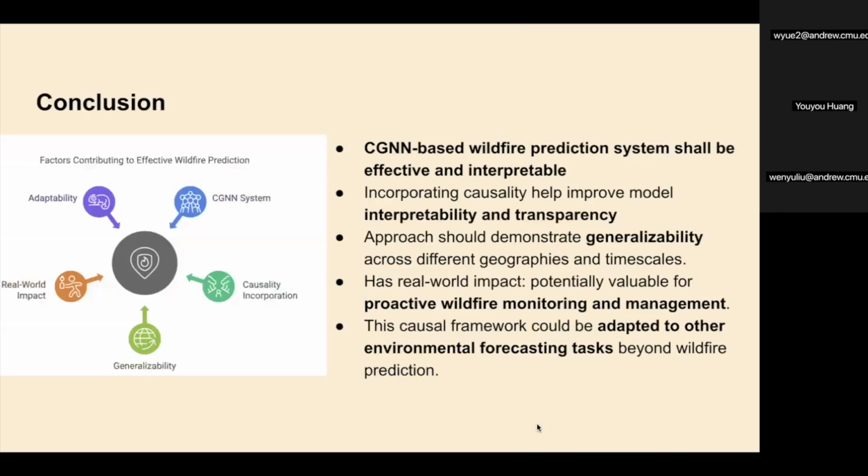Next. Despite all that, we believe that the graph neural network would contribute significantly to wildfire prediction, capturing a lot of very unpredictable patterns among various variables, especially in the Earth system and climate domain. And we believe that it could adapt to a variety of tasks in this domain.